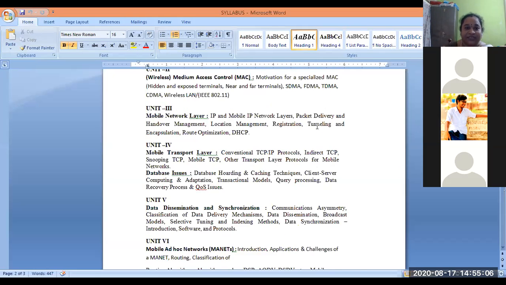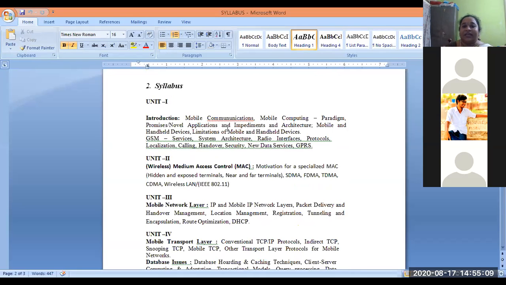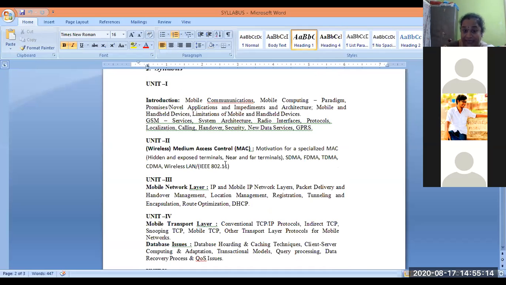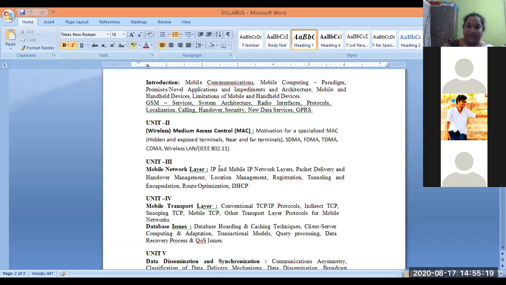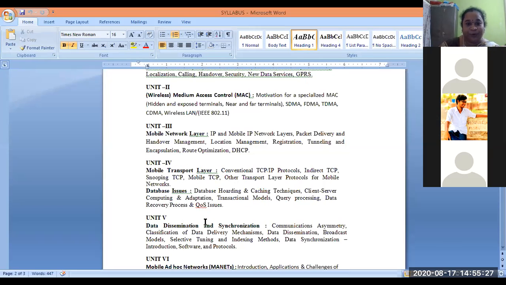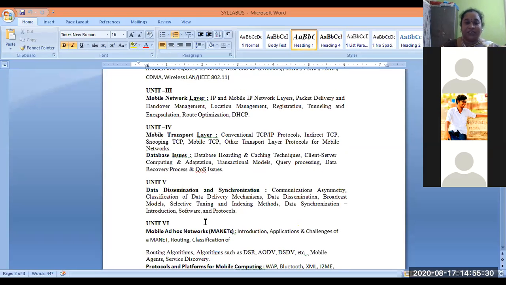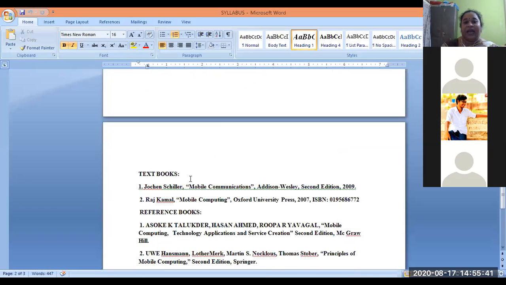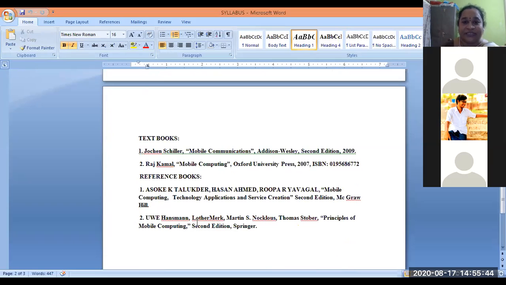You have 6 units. They cover mobile communication and mobile computing fundamentals and GSM protocols in the first unit. The second unit concerns medium access control protocols. The third unit is the mobile network layer, which covers network layer duties. The fourth unit concerns the mobile transport layer. The fifth unit covers data dissemination and synchronization fundamentals. The sixth unit concerns mobile ad hoc networks and the protocols and platforms for the mobile computing environment. And coming to the textbooks that you have to follow for this subject.